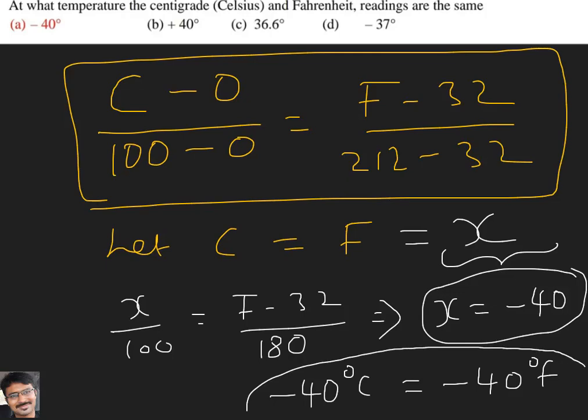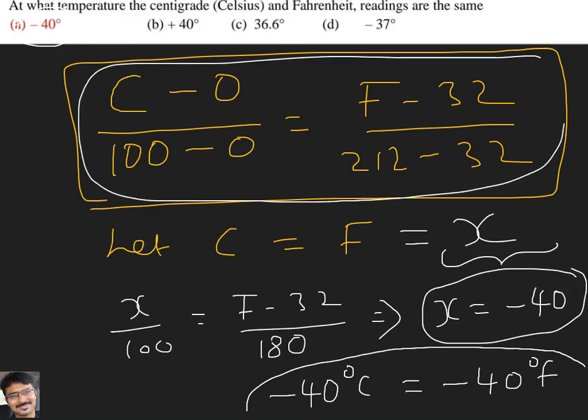So it is a very simple problem, but it is a very interesting one also. The answer is minus 40. So this question is simple. Celsius and Fahrenheit both read the same, which means take the C and F values the same and substitute them in the relation between centigrade and Fahrenheit that you know. There, just substitute C and F with the same value X, and you will get the answer.